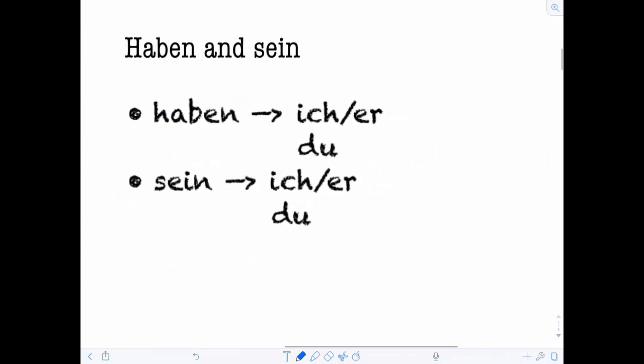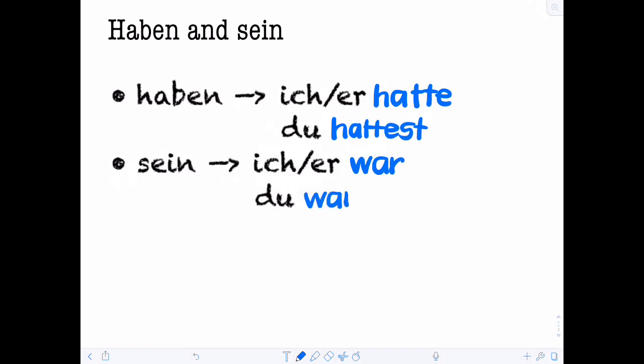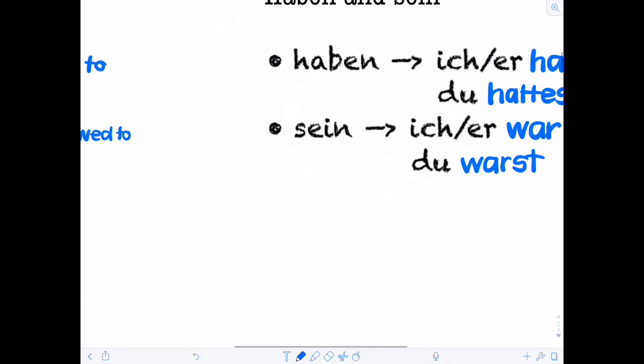So on to haben and sein. Haben and sein are just completely irregular, so you'll need to learn them, but they do have the regular endings. So haben goes to ich hatte, because the ich and er forms in the imperfect are the same, and du hattest, and sein goes to ich war and du warst.